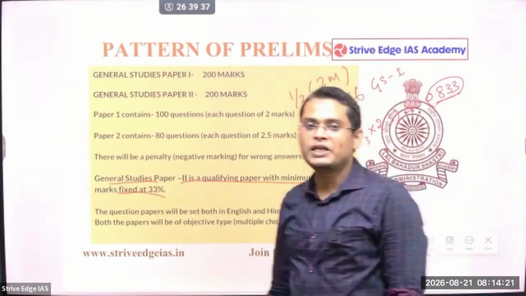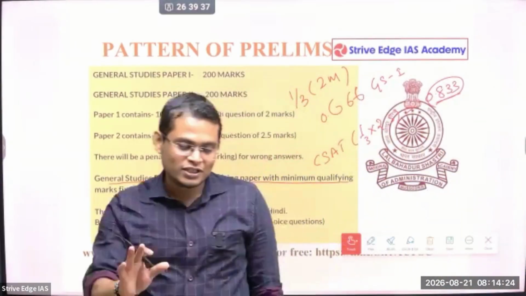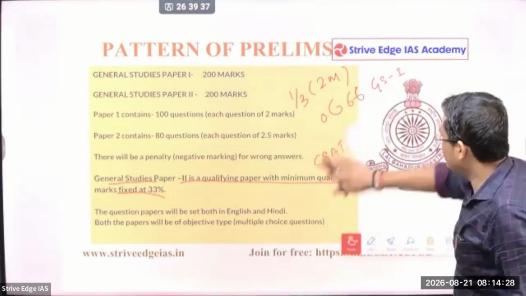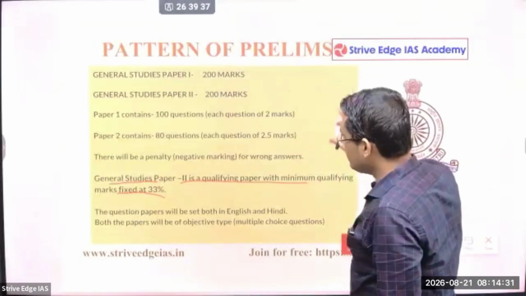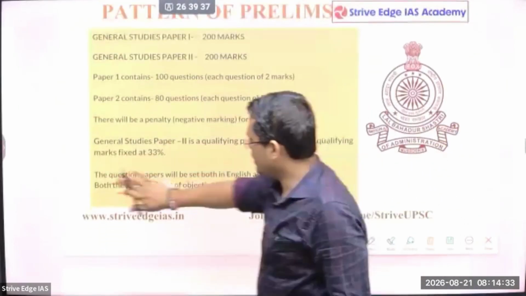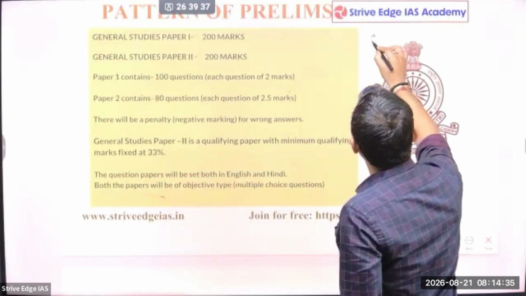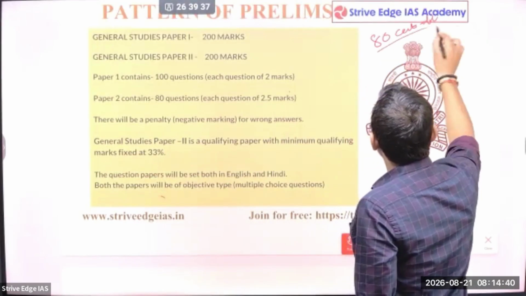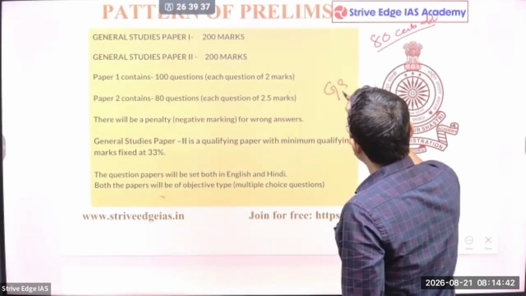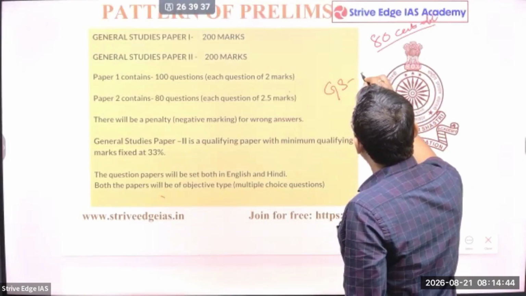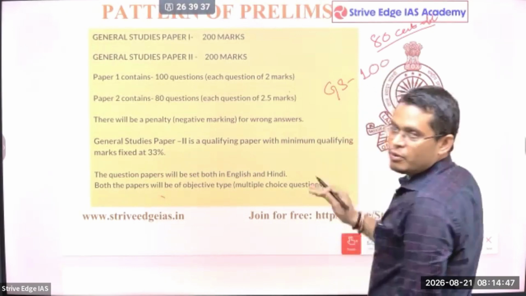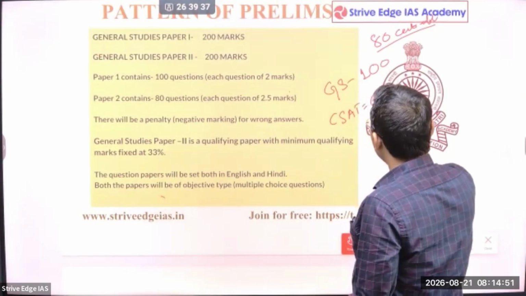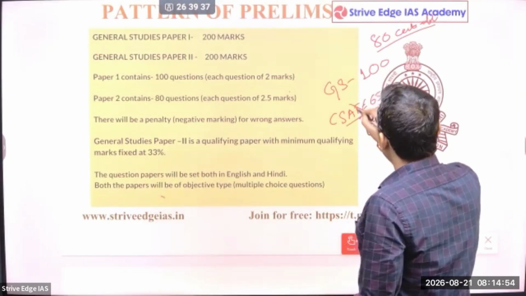So you have to score minimum 66 marks, more than 66 marks, so that your GS paper 1 will be evaluated. So let me give you an example, so you'll have an idea about that. Let's say the cutoff marks is 80. And in GS1 you have scored, let's say, 100 marks. So that means 20 marks more than the cutoff, but in CSAT you have scored, let's say, 65. So you have not qualified. So you will not qualify the prelims.